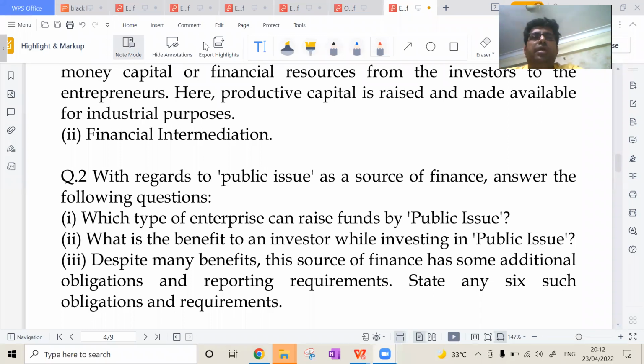Okay. Anybody, which type of enterprise can raise public issue? Can answer on this? I will unmute them. You can raise hand. Okay, Nivedita has raised hand. Yes, Nivedita, you can answer.